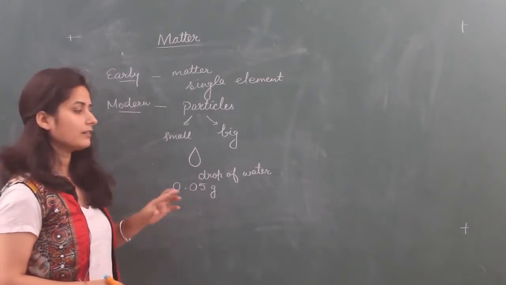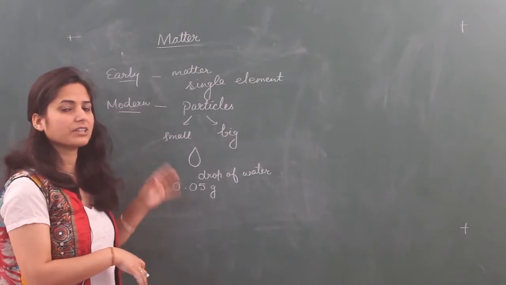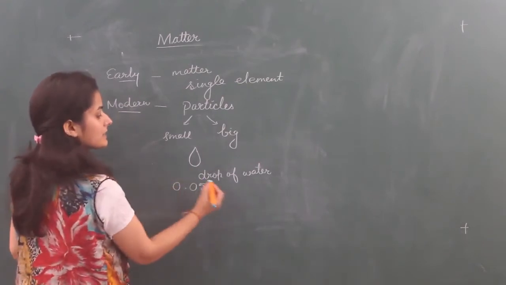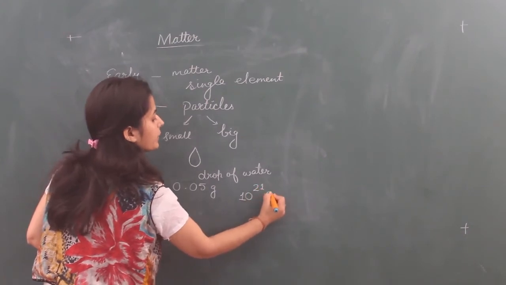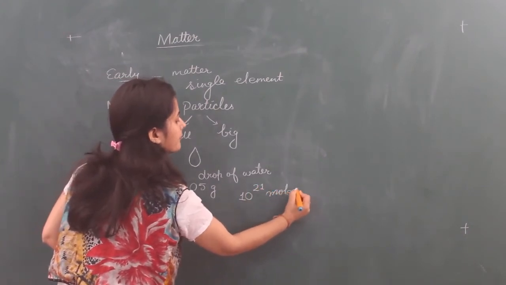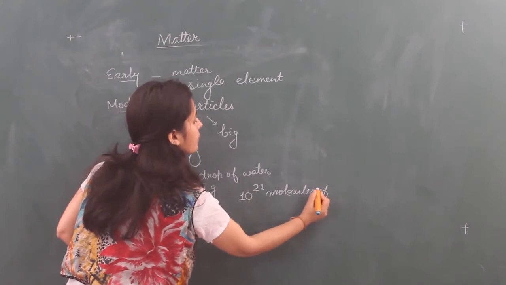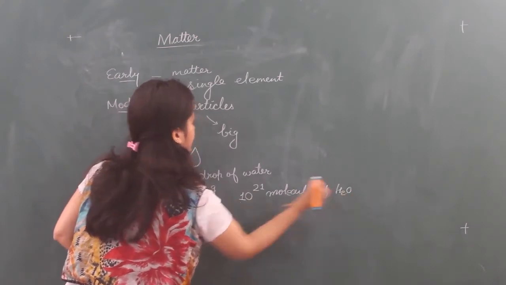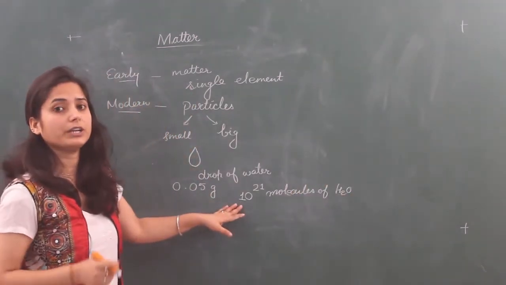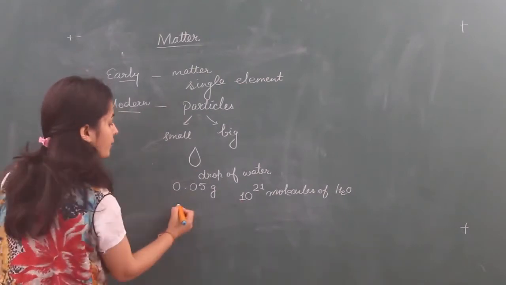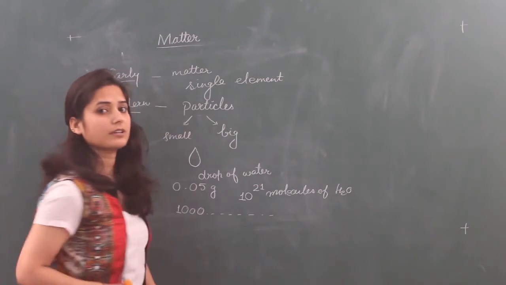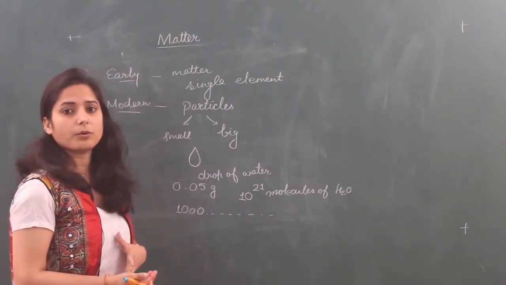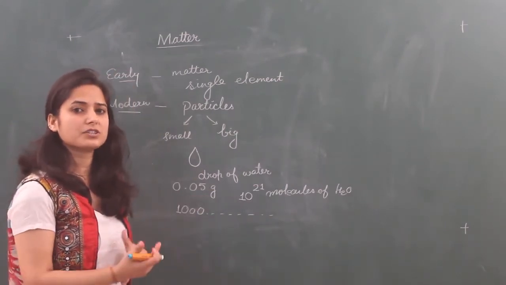But when we check this drop on the basis of chemistry, it contains 10 raised to power 21 molecules of water. 10 raised to power 21 molecules. That means 1 with 21 zeros. Its number goes beyond millions, billions, trillions and more.